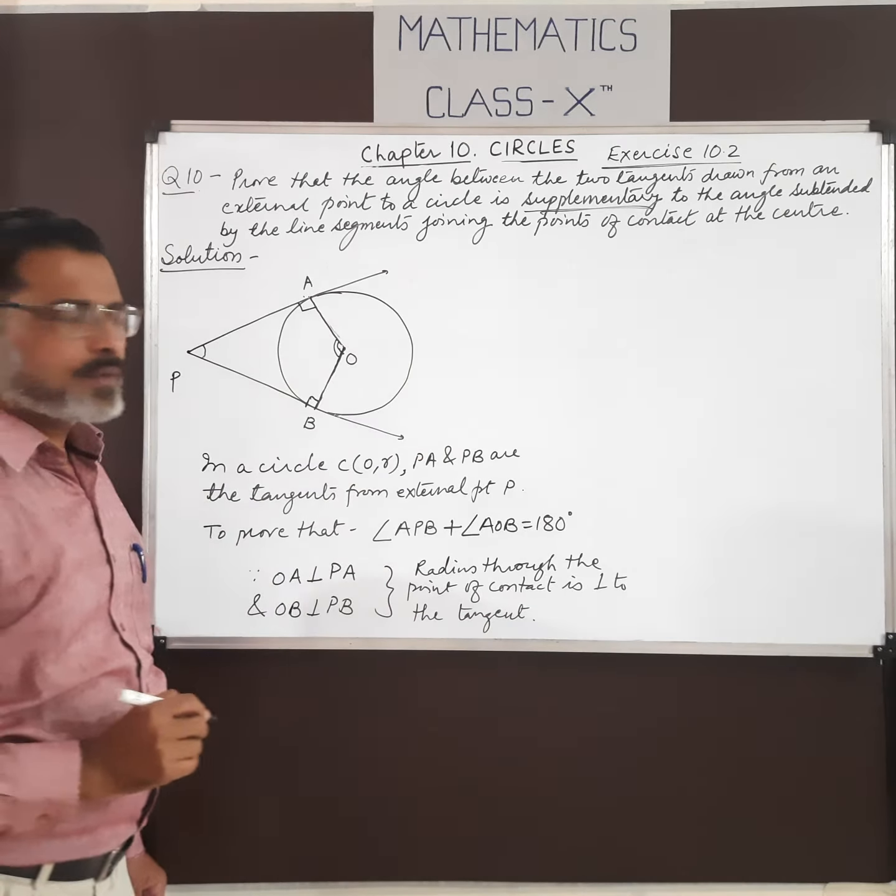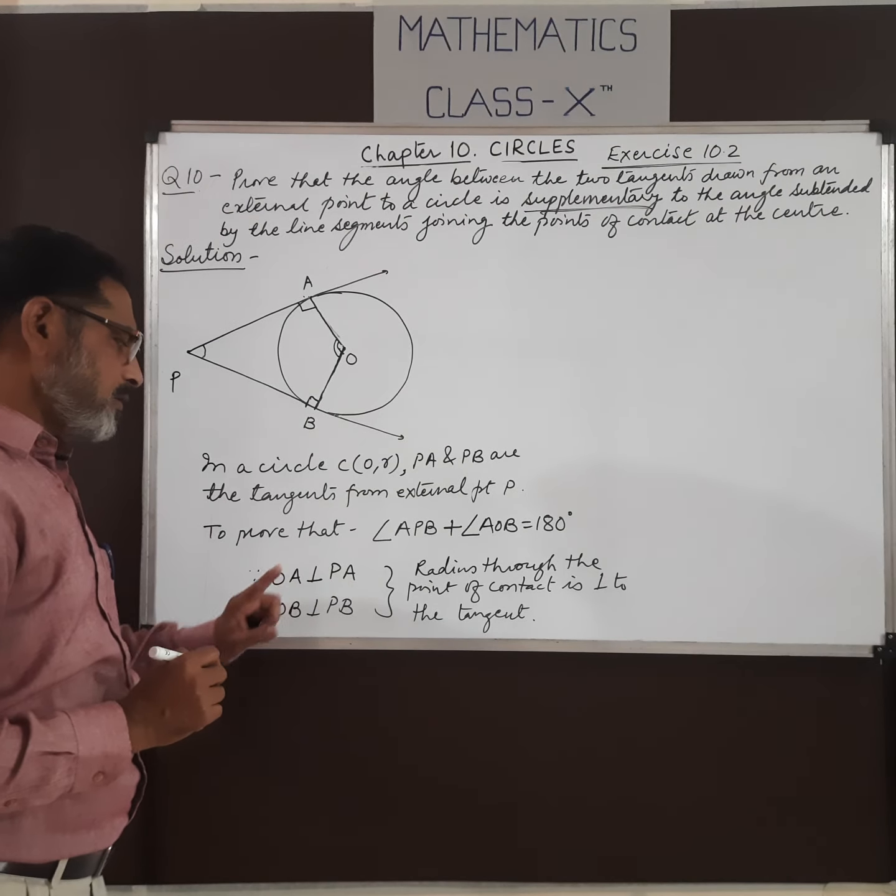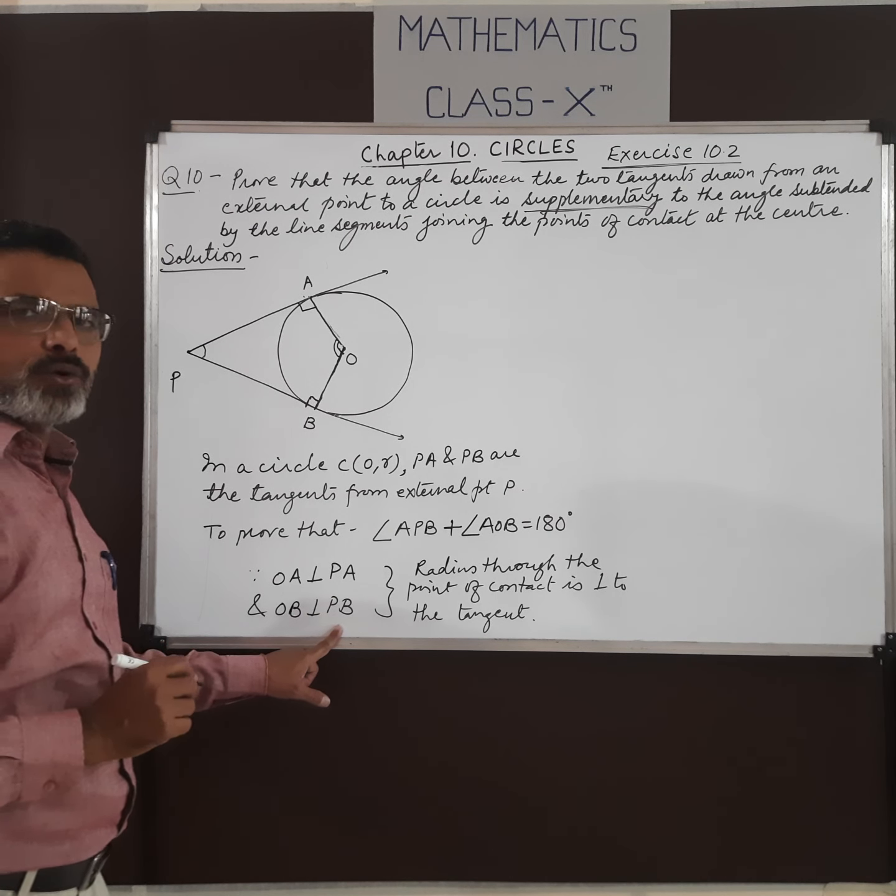So OA is perpendicular to PA and OB is perpendicular to PB.